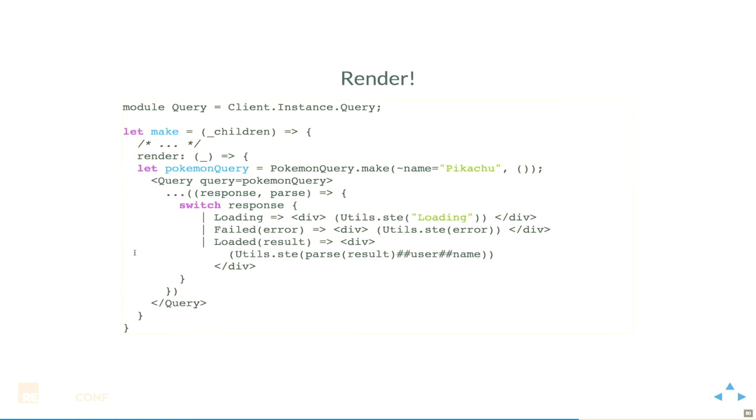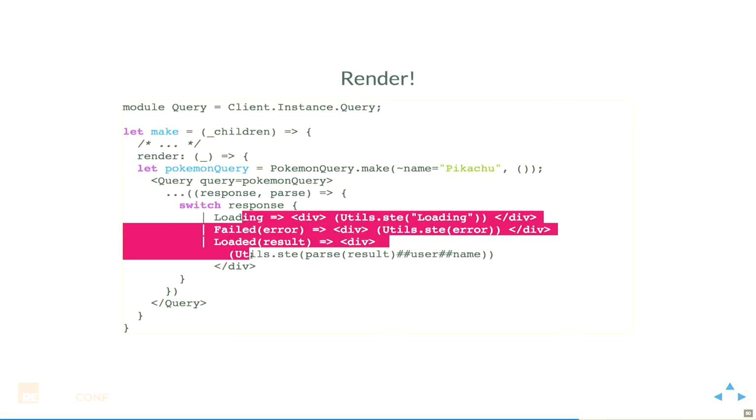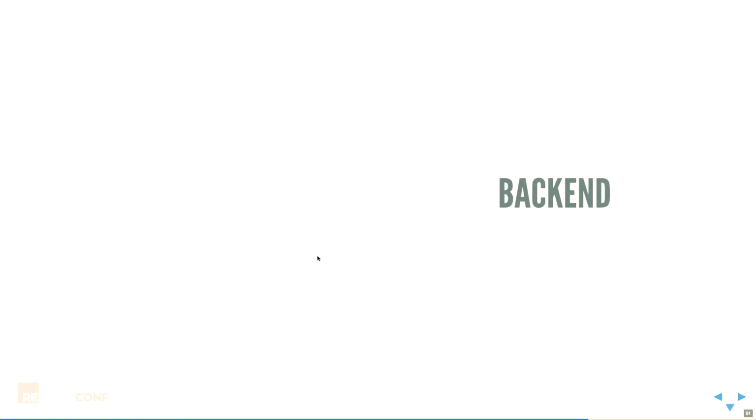For every field that we're at, what type is it supposed to be? Does this exist on the server? And then it's going to actually generate that crazy Reason binding for us. Instead of us having to type out the type, this is an object with this field and optional that, it's going to generate all of that from that programmatic response that we got. And then finally, we get to render it. We're forced to deal with all the states, and we can render it right inline.